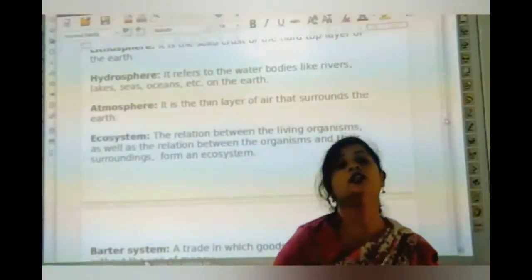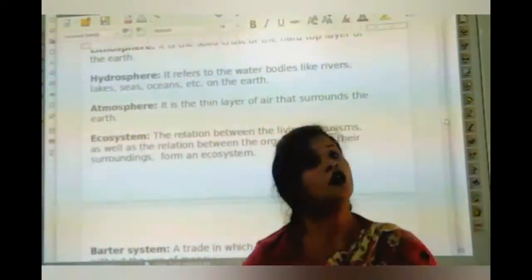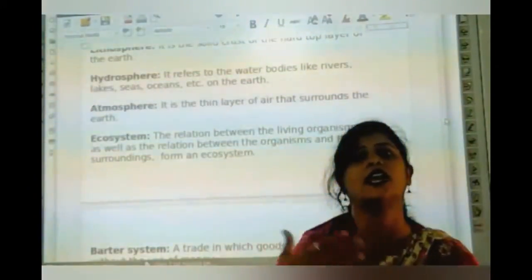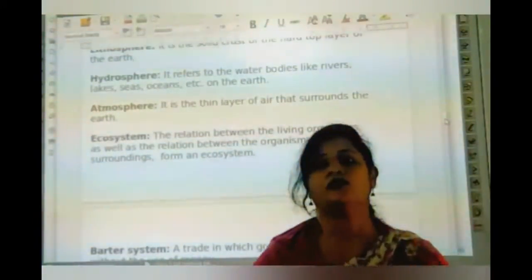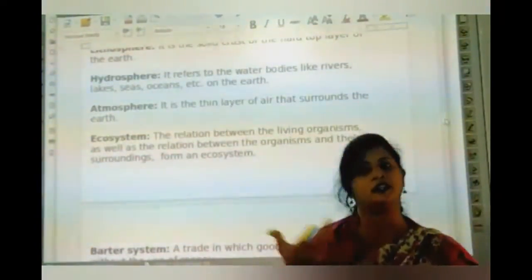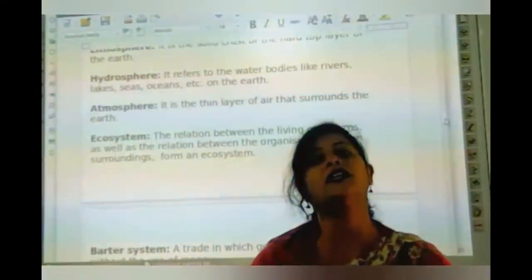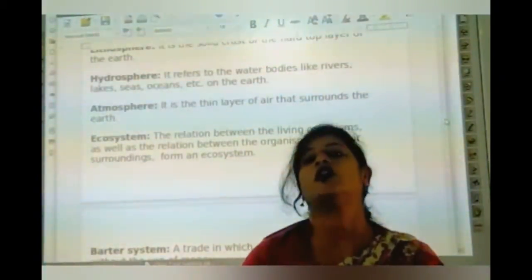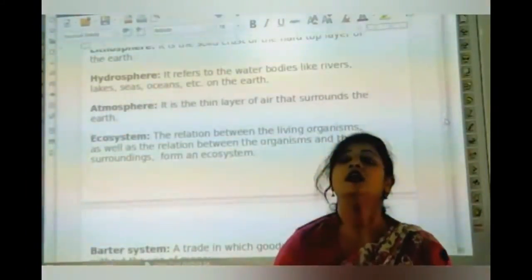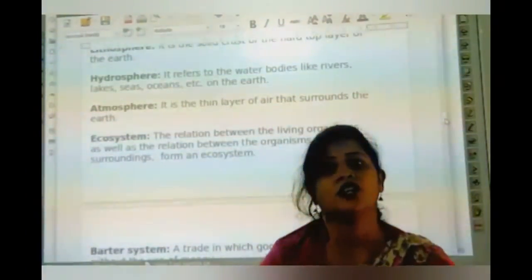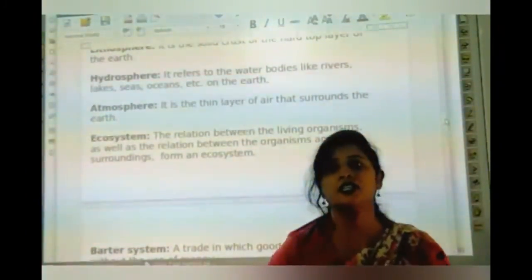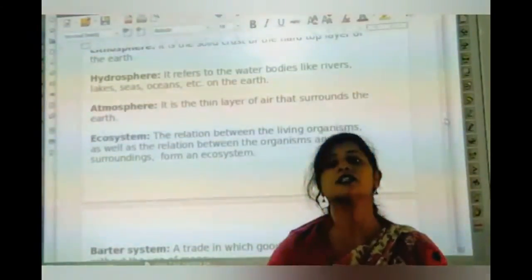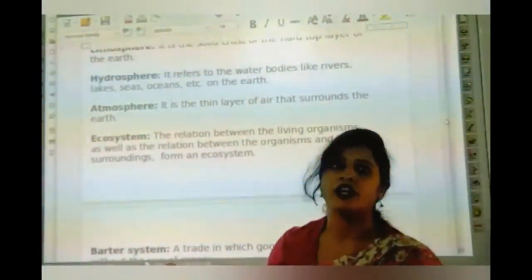We learned two types of environment: first, natural environment, and second, human environment. The natural environment is what nature gives us, and the human environment is where we modified the natural environment and made it useful for us. So read this chapter, and you can understand all the concepts given in your notes.